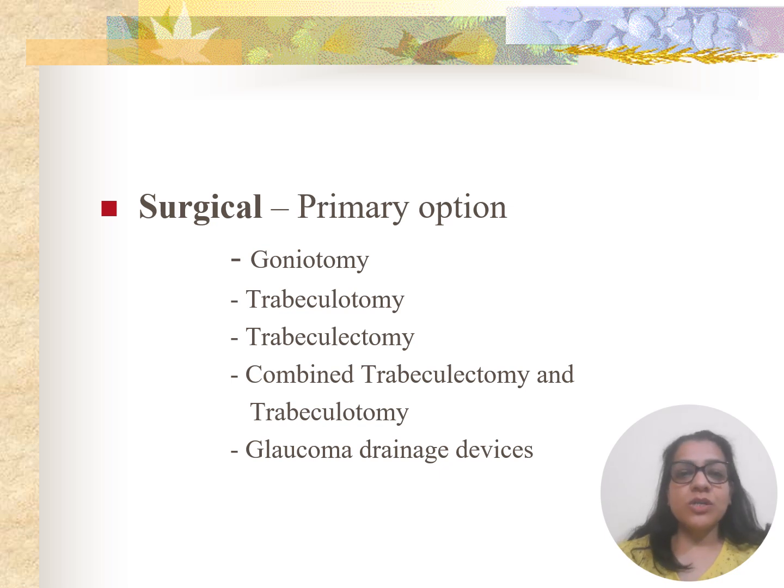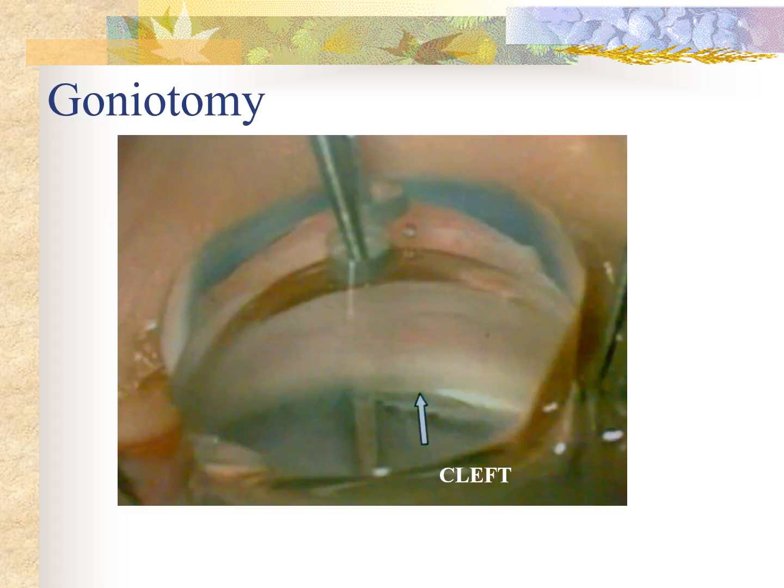The primary surgical options are goniotomy, trabeculotomy, trabeculectomy, combined trabeculectomy with trabeculotomy, and glaucoma drainage devices. So goniotomy is one of the most common procedures done in congenital glaucomas. Here the patient is taken under general anesthesia and under direct visualization with a direct gonioscope, that is Koeppe gonioscope. An incision is given at the level of the trabecular meshwork with a Barkan knife, up to Schlemm's canal, to increase the outflow of the aqueous humor.